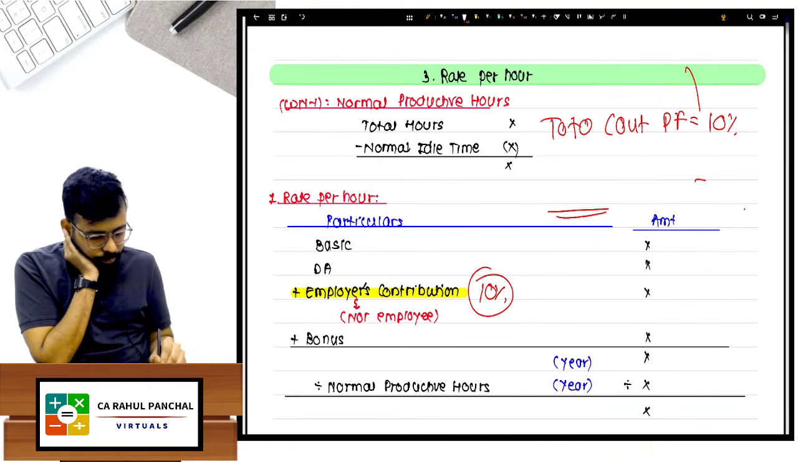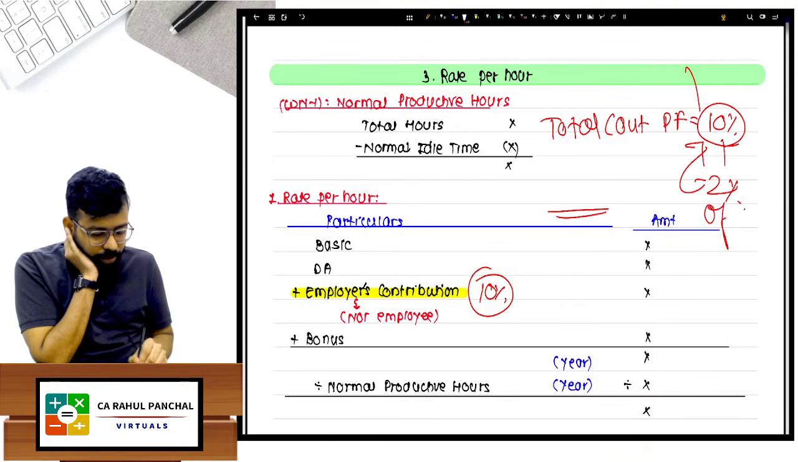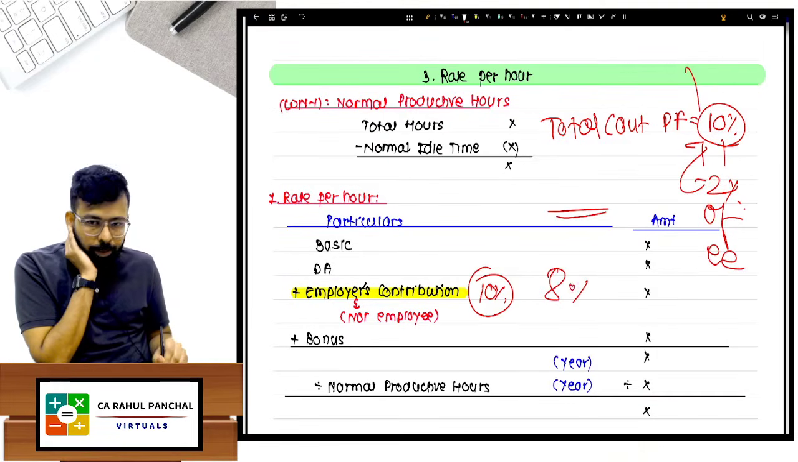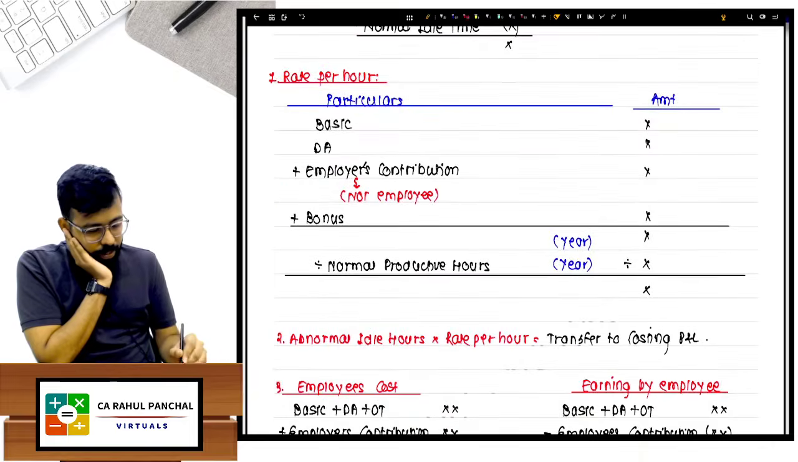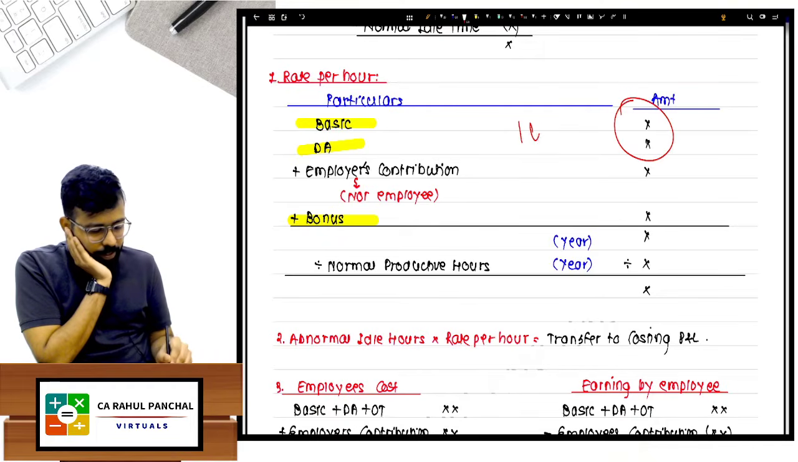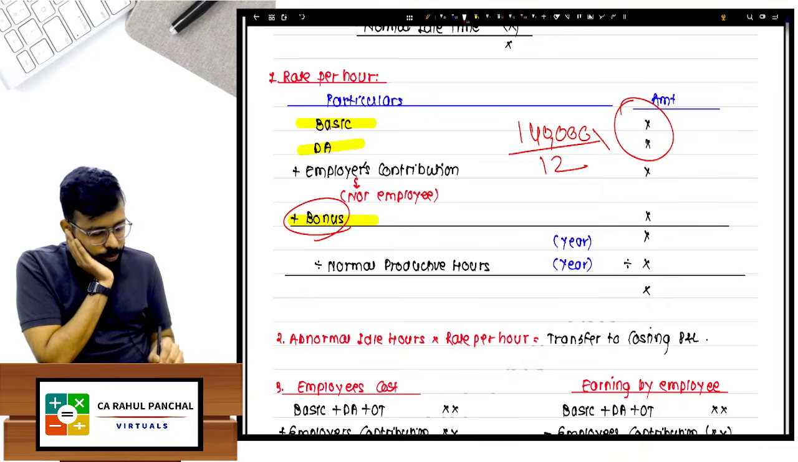Now if it is written like this, total contribution is 10% total, and then it is written 2% out of this is contributed by employee. So you will take only 8% contribution as an employer. That is something going out of your pocket. Then there is any bonus. Bonus will also be on basic plus DA. If 1,40,000 is for 12 months and you are giving 2 months bonus, multiply by 2 and you will get the bonus for 2 months.